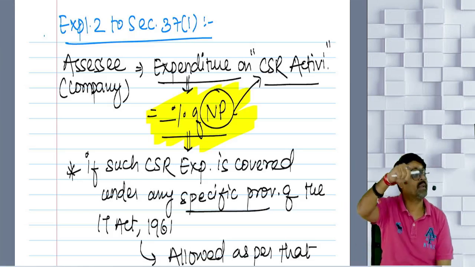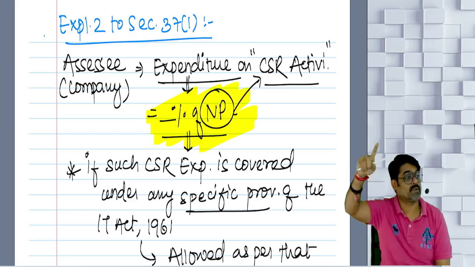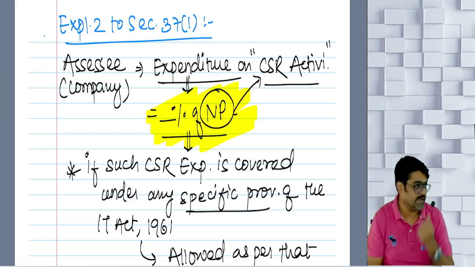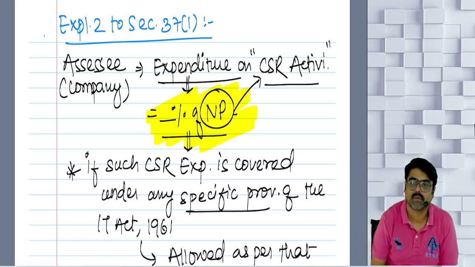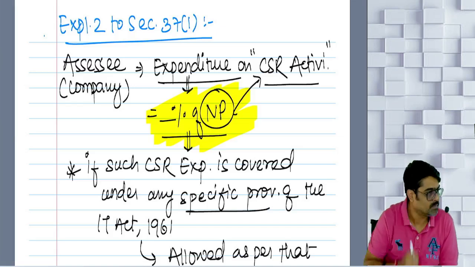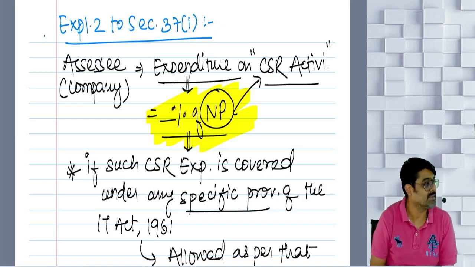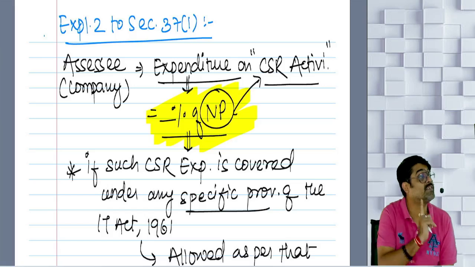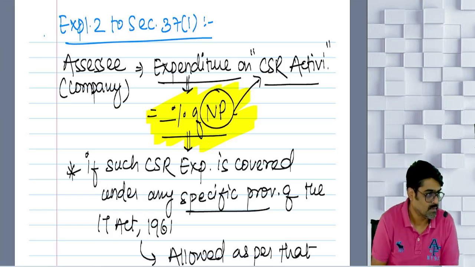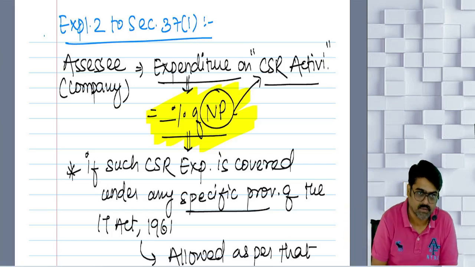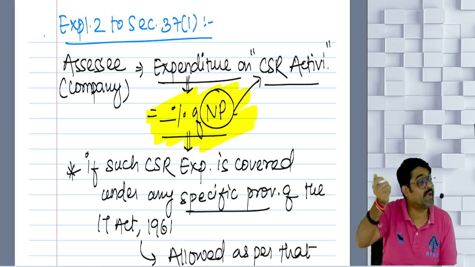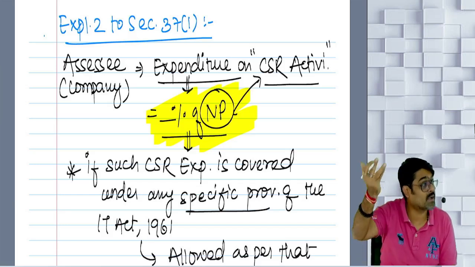There are the Companies CSR rules. In those rules, certain activities are mentioned, and on those activities you have to spend money. Any amount spent by you on CSR activities, if that amount is covered by any specific section, then claim that amount as a deduction under that specific section. If it is covered by section 80G, claim it under 80G.